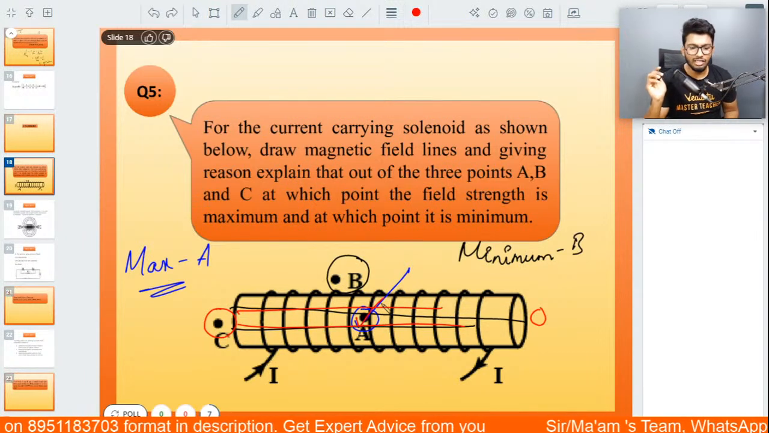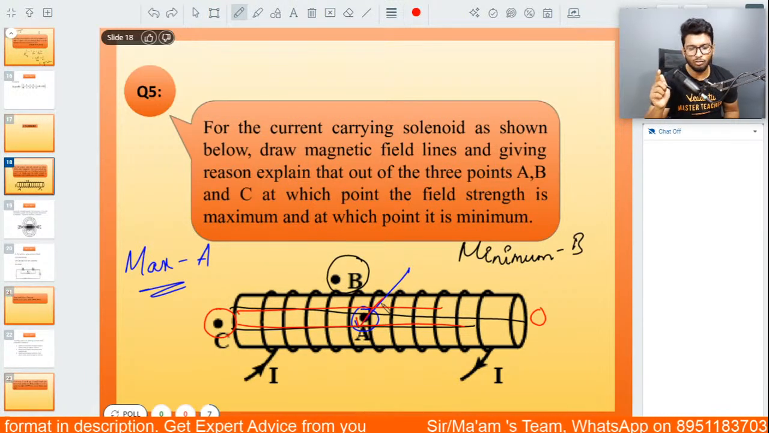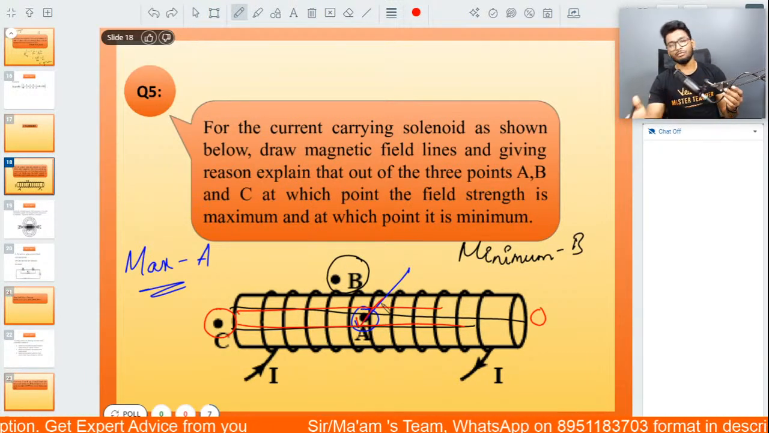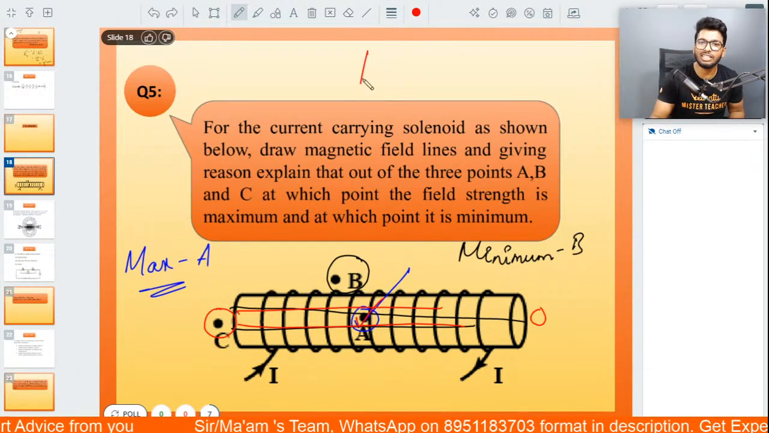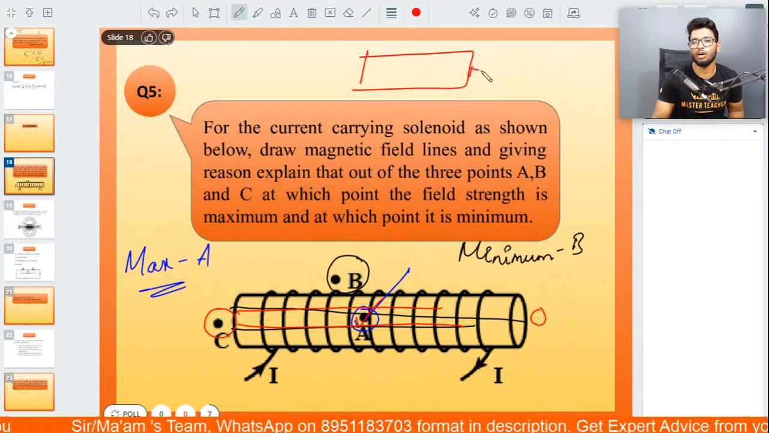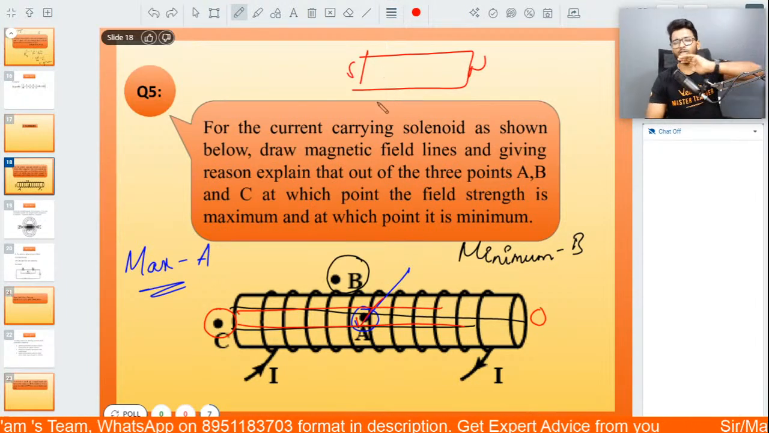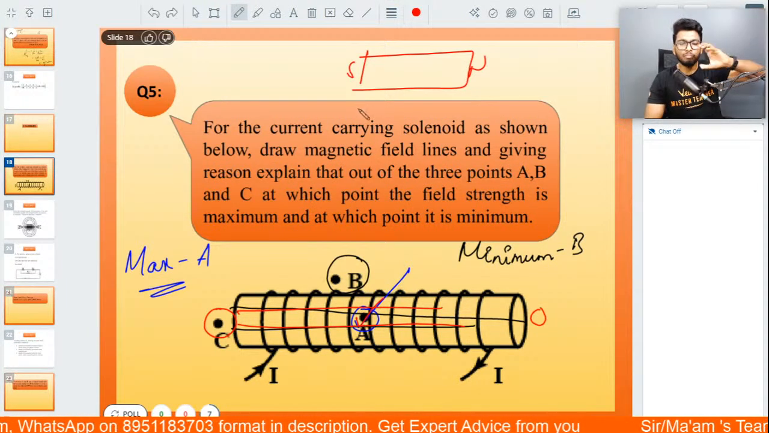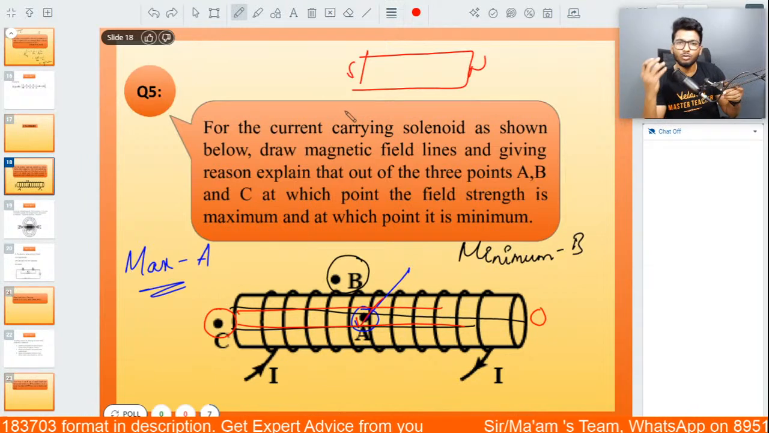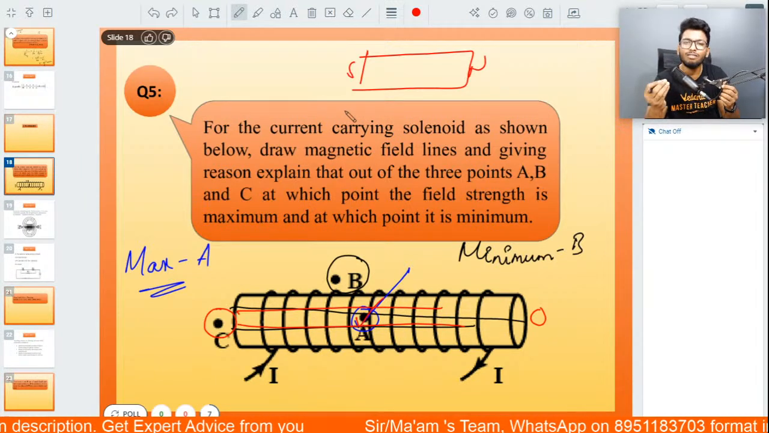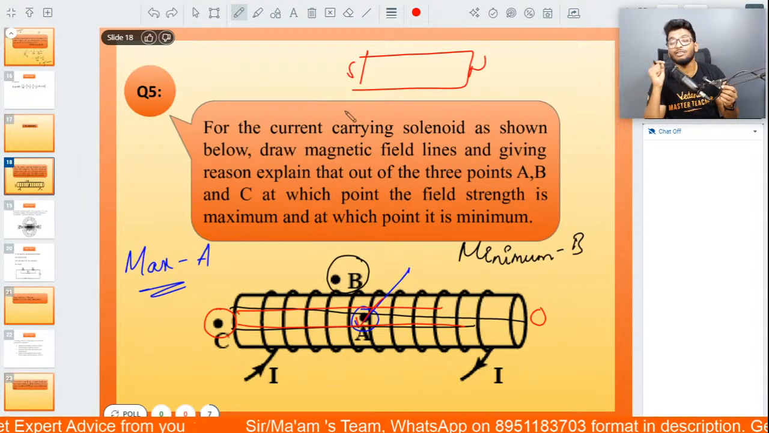So, sir, if it is a bar magnet, then it's a different thing. Because in a bar magnet, obviously, the magnetic field near the poles is the strongest. There's no doubt about it. The problem is that we always say that the magnetic field of a solenoid is very similar to that of a bar magnet. And that is where the confusion lies.